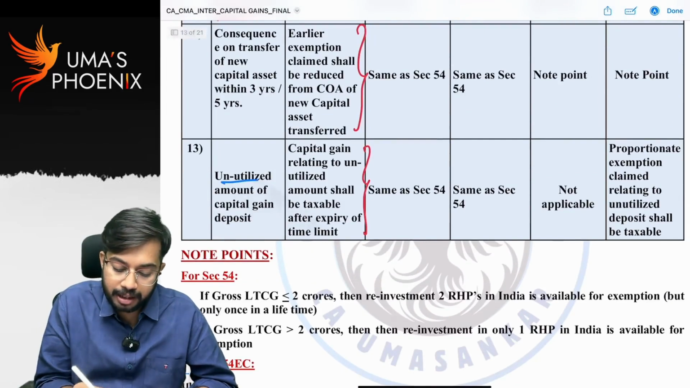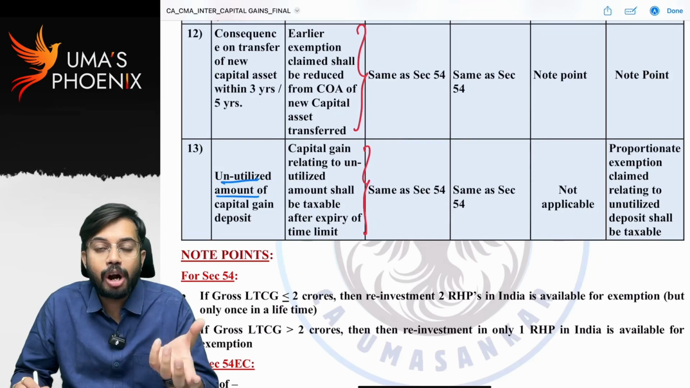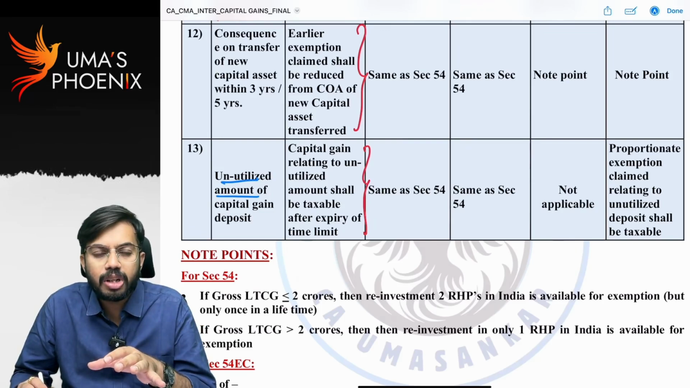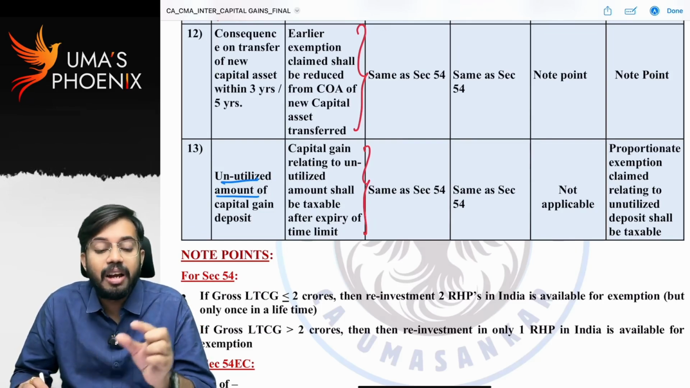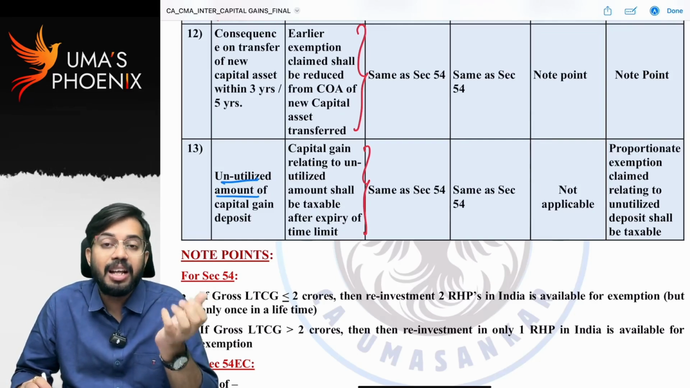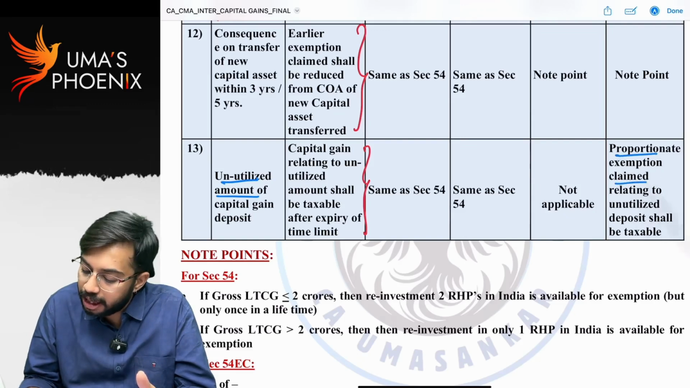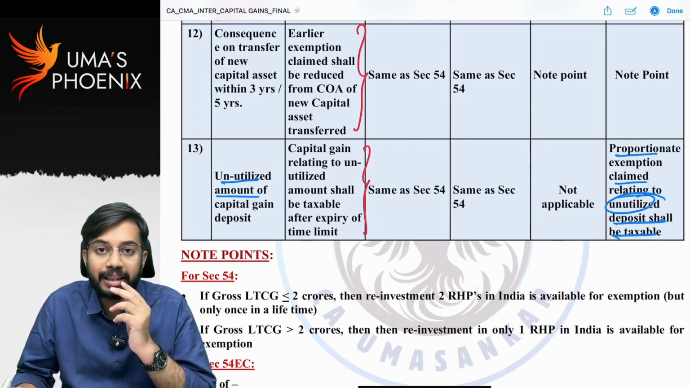You can see the unutilized amount of capital gains account scheme. You deposited 40 lakhs in capital gains account scheme. After 3 years, only 30 lakhs is used and 10 lakhs is unutilized. With regard to this 10 lakhs, the proportionate amount of exemption that you claimed in earlier years is taxable. So proportionate exemption claimed relating to unutilized deposit shall be taxable after the expiry of time limit. Is it clear?